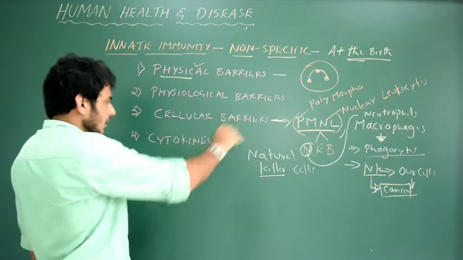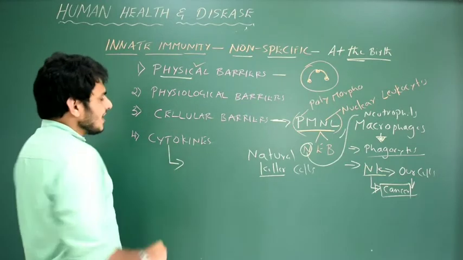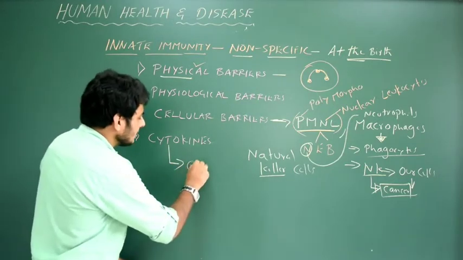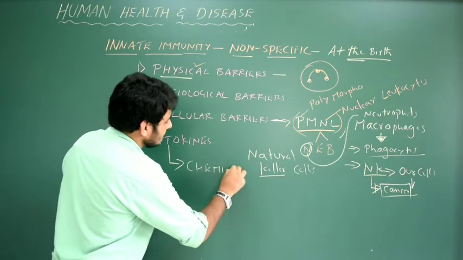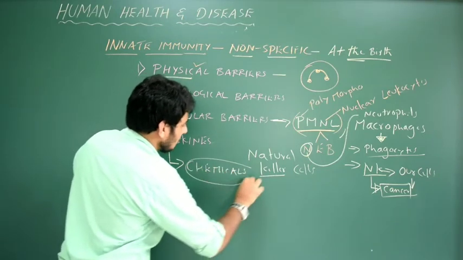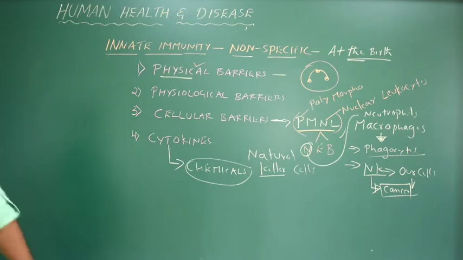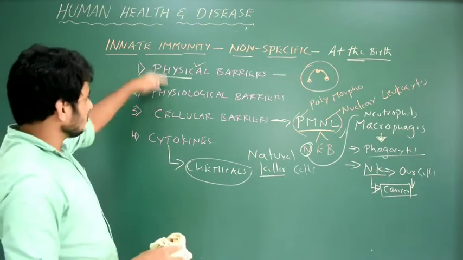Note this point. Now, the last one is: what are cytokines? Cytokines are nothing but a type of chemicals. Please note this point here. You need to understand what these cytokines are. Hope you understood; these are very easy.